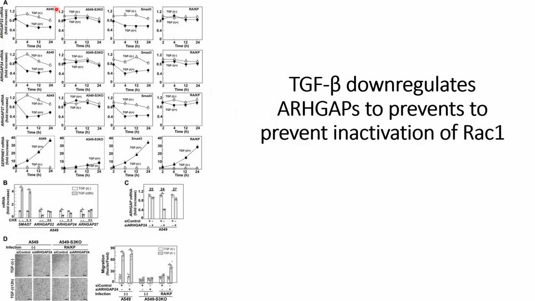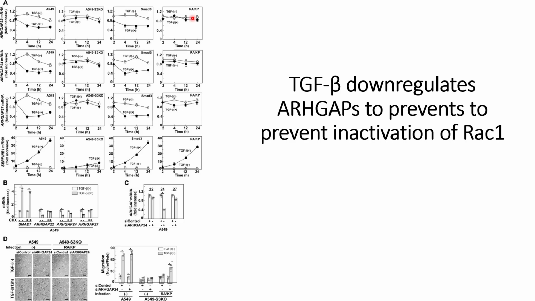In the wild type TGF-β induced cells, they are able to see downregulation of ARHGAP 22, and for the SMAD3 knockdown, they do not see any downregulation. And when the A549 SMAD3 knockdown is infected with SMAD3, they again see the downregulation, and when infected with the mutated SMAD3, they do not see downregulation.